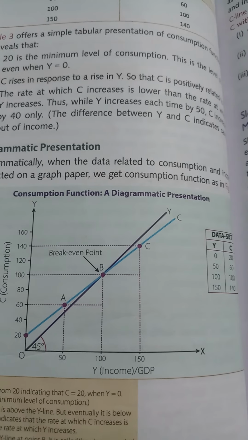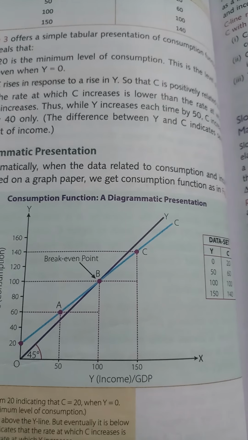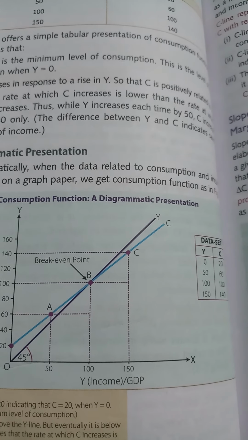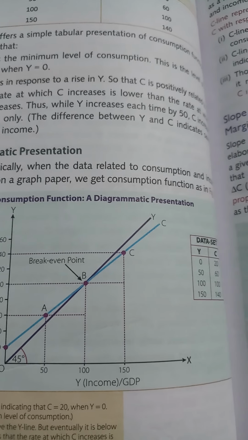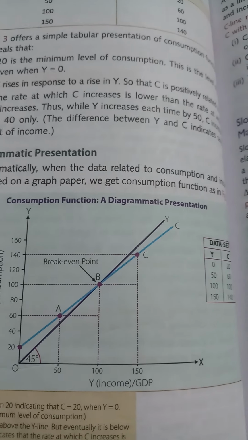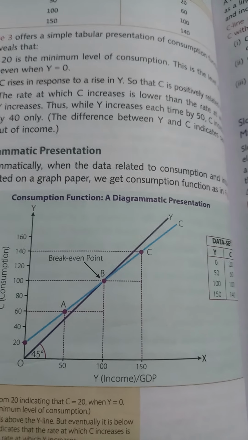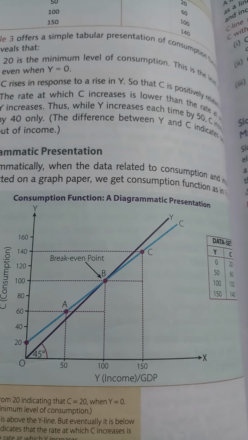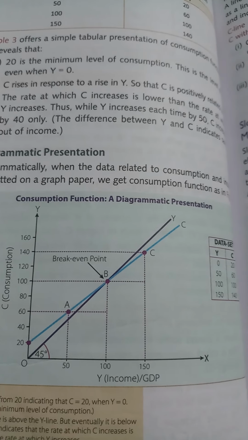After that point B, the blue line goes below the income line.